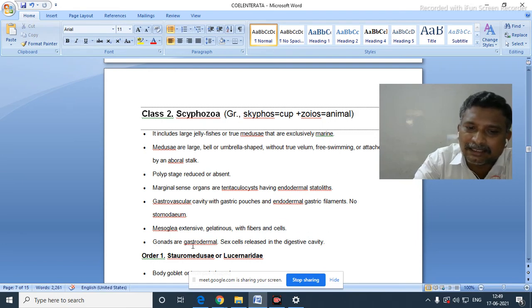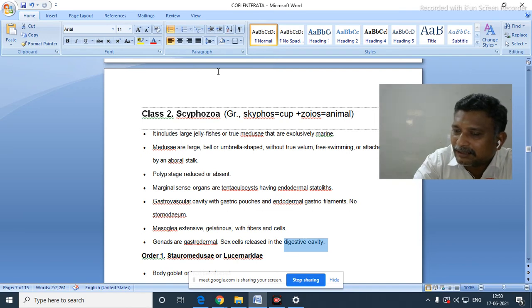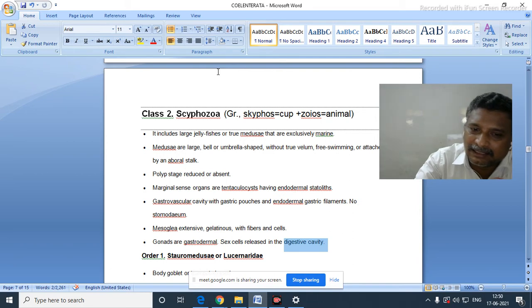Now gonads are gastrodermal, and sex cells are released into the digestive cavity, but in Hydrozoa sex cells are released directly outside.